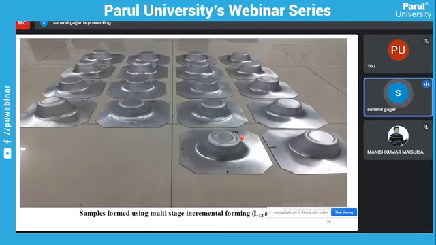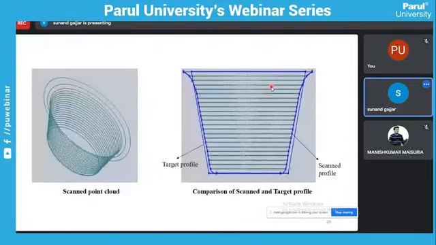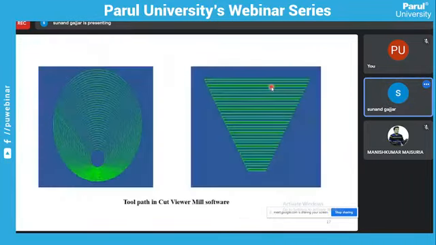Here you can see every part has some lines, vertically. Here with the pointer, you can see this line, this line. In the Cartwheel Mill software, you can see this line.